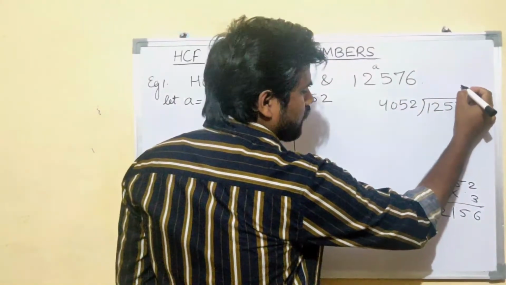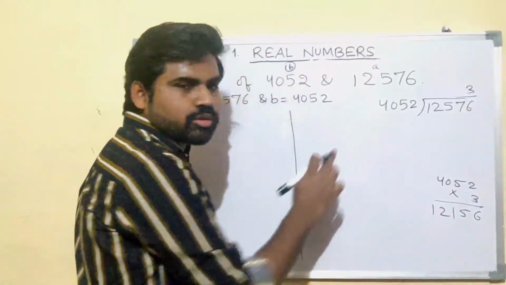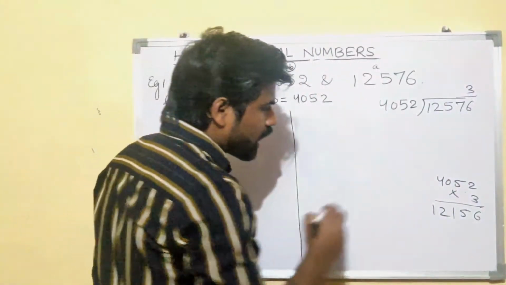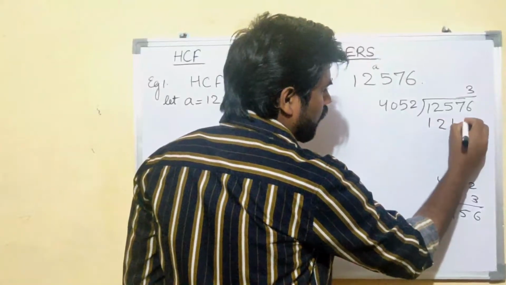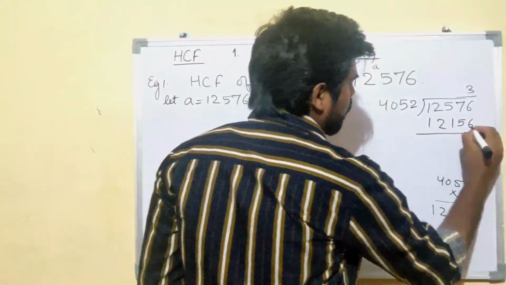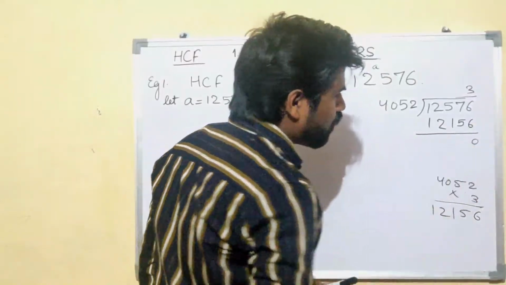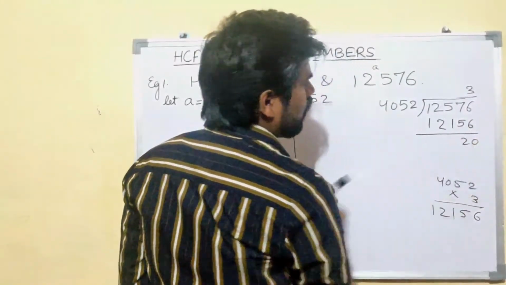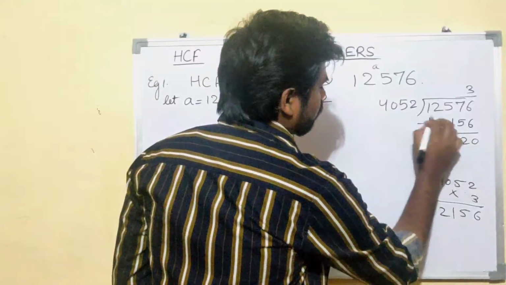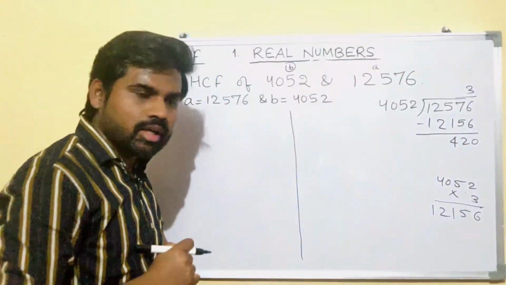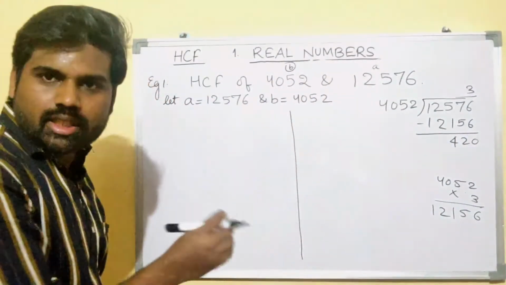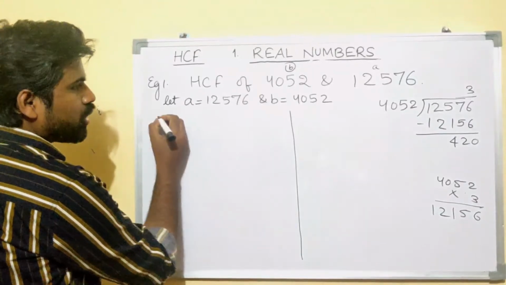So we'll write 4052 times 3, you will get 12156. And the remainder will be 420. Now let us write it as A equals BQ plus R.